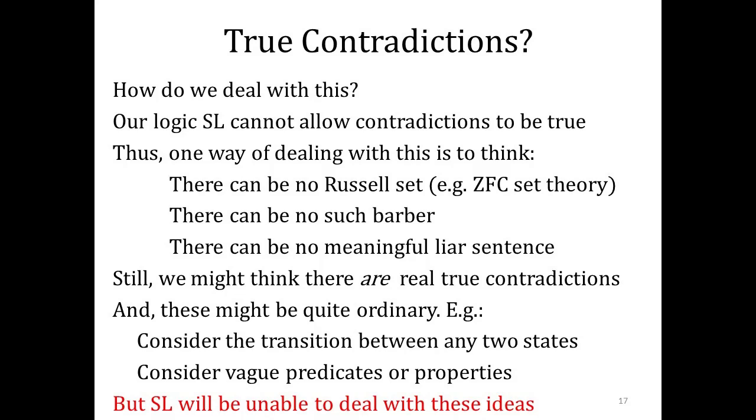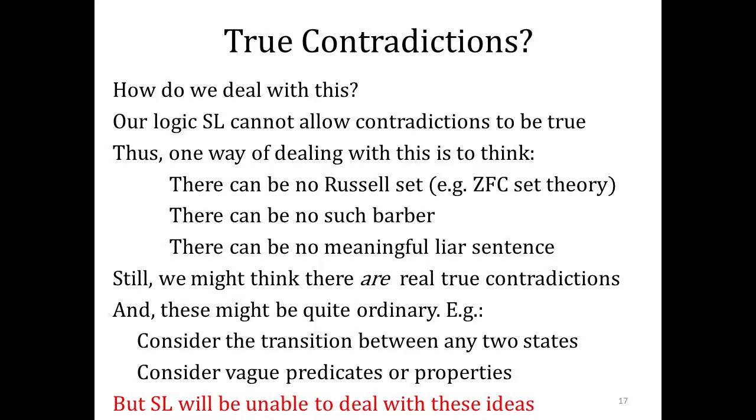Could we apply something like this with Schrodinger's cat? Well, if you think that there are true contradictions like that, like the cat's dead and the cat's alive, in the Schrodinger's cat example, then something's got to give in the logic. You can't have the same inference rules. Otherwise, we then just generate every truth. And there are such logics. There are paraconsistent logics that have different inference rules that don't let you conclude anything from a true contradiction.